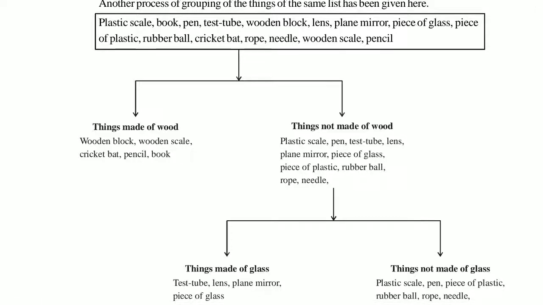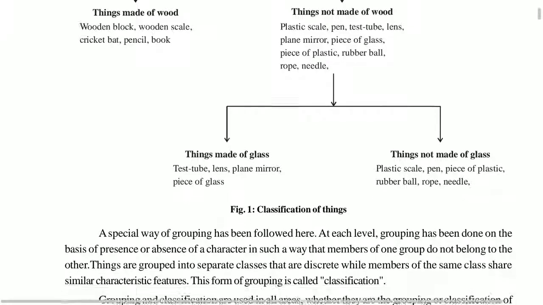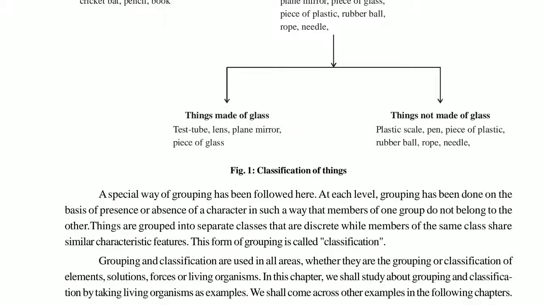Then further, the materials used for the preparation of those particular things are again classified. Some are made up of glass, some are not made up of glass. In that manner, we can reach one conclusion for the classification: first the categorizing, then the grouping, then the classification.